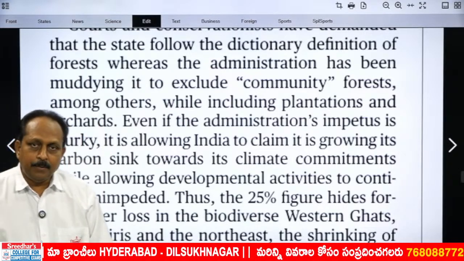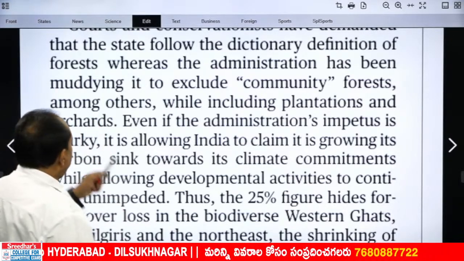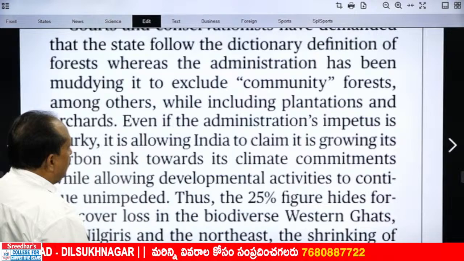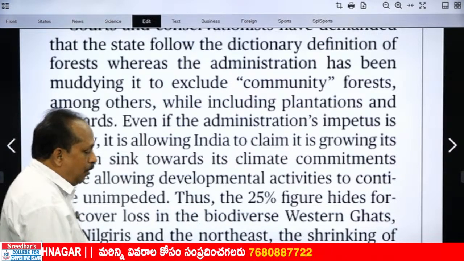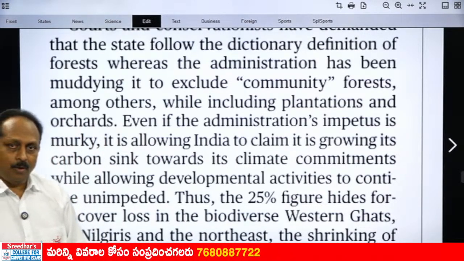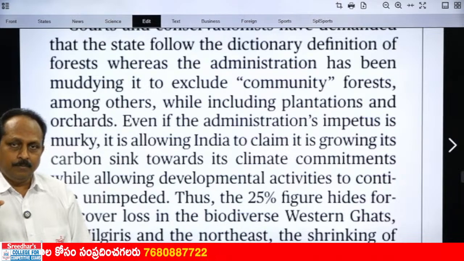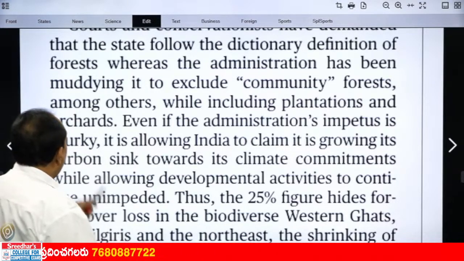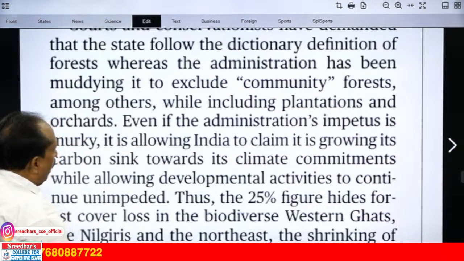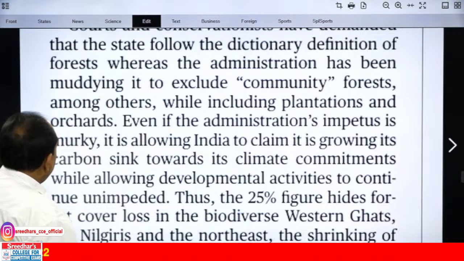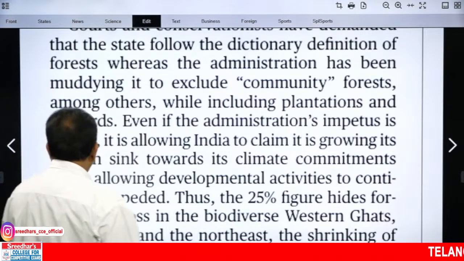It is in present perfect continuous tense. Has been muddying it to exclude community forests. The government has excluded community forests from the term forest, one thing, and among others, so many things, while including plantations and orchards.